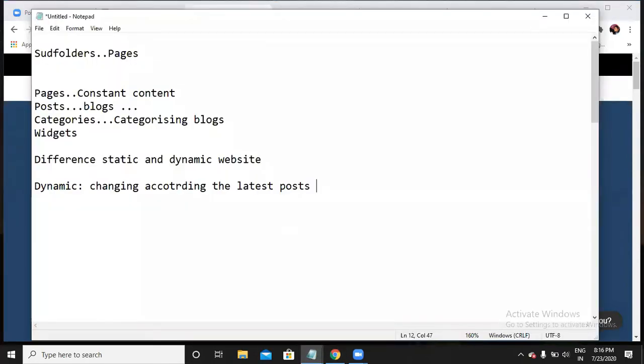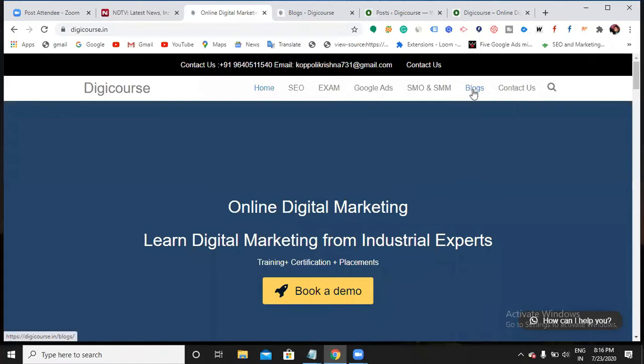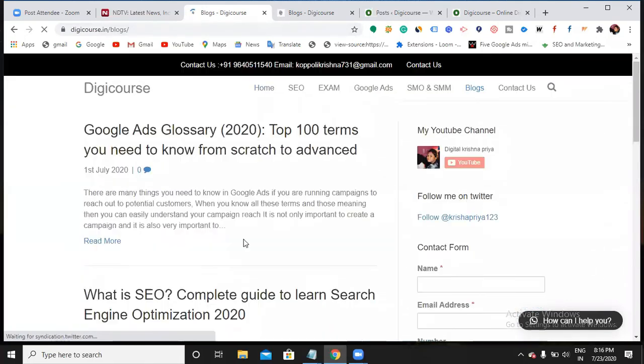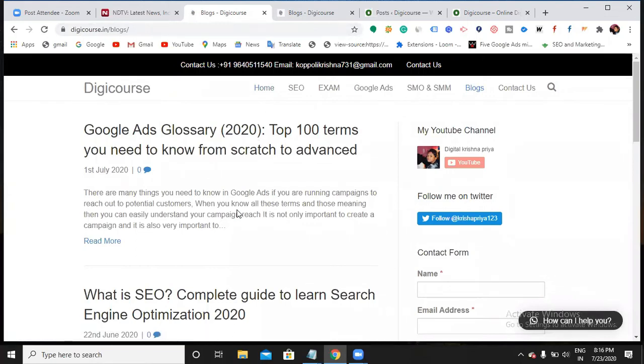Static website means no changes. Where is it not changing? No changes on the front page. Here there are no changes to my front page, but when I click these blogs, 1st July and then 22nd June, what is it showing me? Blogs or posts, the latest posts. So only my home page is static. The remaining pages are dynamic.